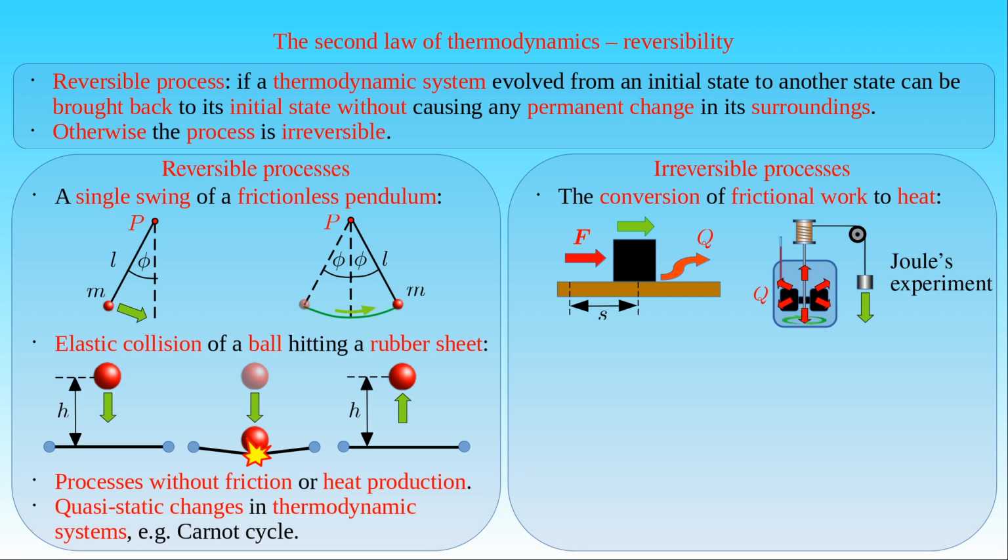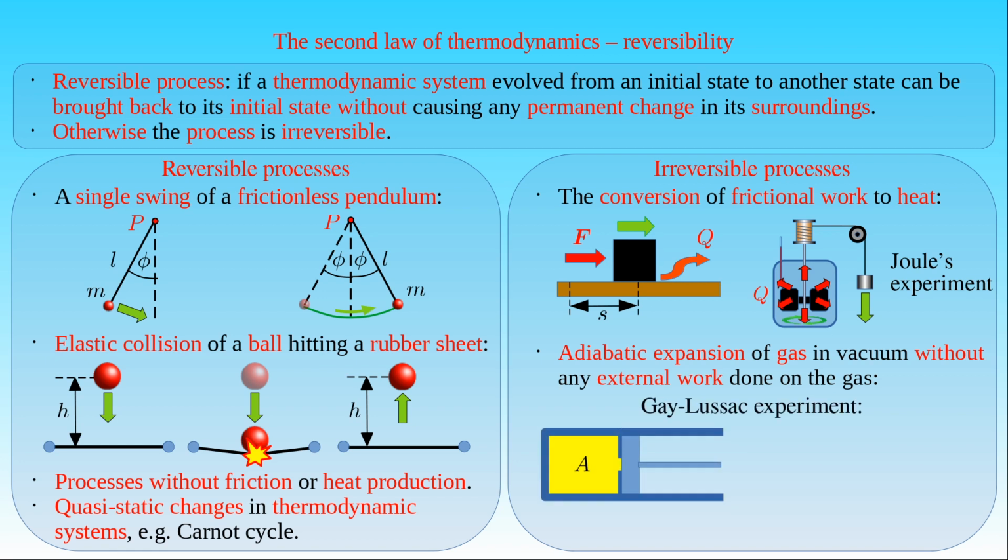Another example for irreversible processes is the adiabatic expansion of gas in vacuum without any work done on the system by external forces. This process was studied in the Gay-Lussac experiment, and its irreversibility can be shown as follows. In this figure, the gas is initially in the part A of a cylinder sealed by a piston. During the adiabatic expansion of the gas, it moves the piston and fills the part B in the cylinder without exchanging heat with its surroundings.